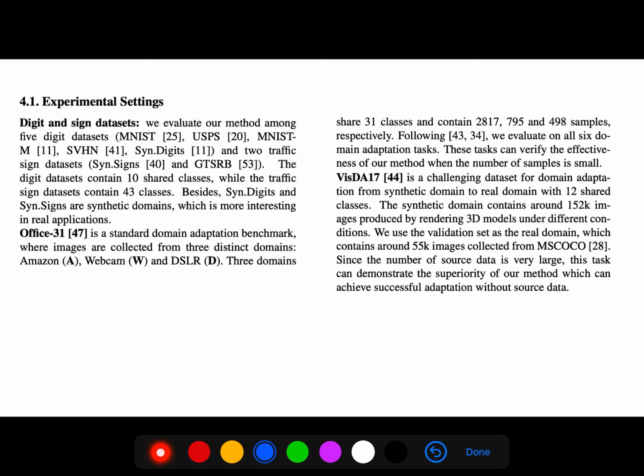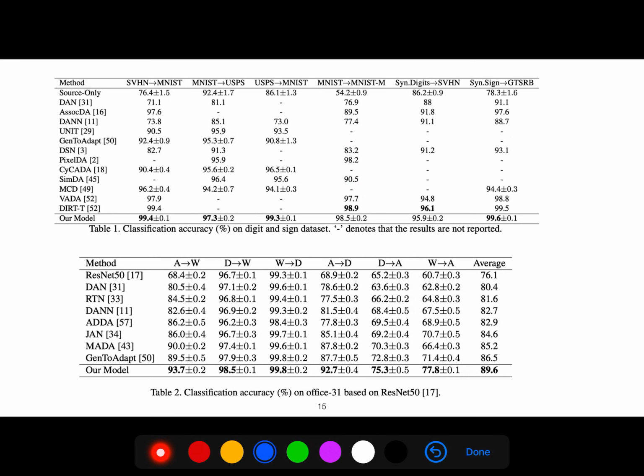So for the experiments, they use digit and sign datasets. The Office 31 is very popular. This one is also used, a challenging dataset for domain adaptation from synthetic domain to real domain with 12 shared classes. And the synthetic domain contains around 152,000 images produced by rendering 3D models under different conditions.